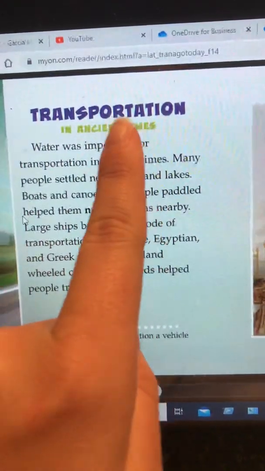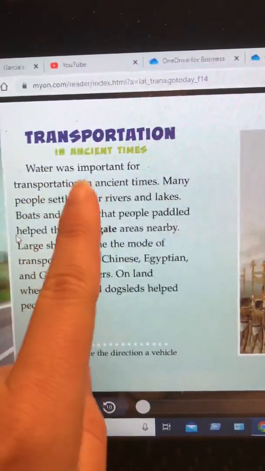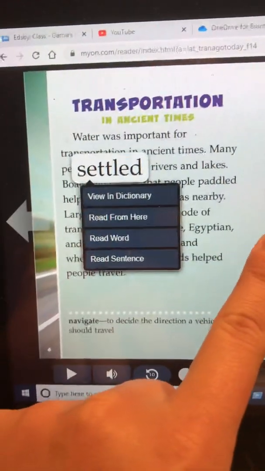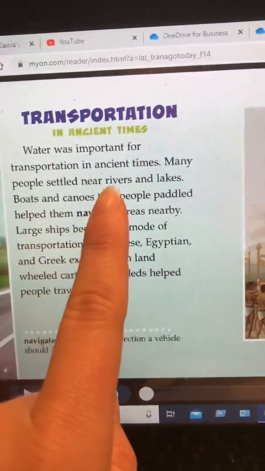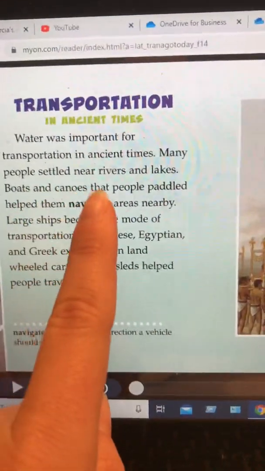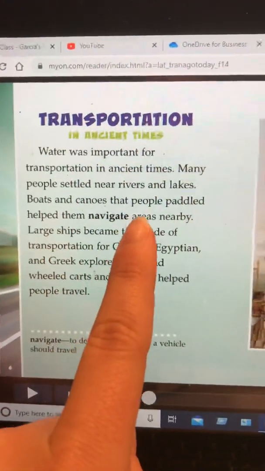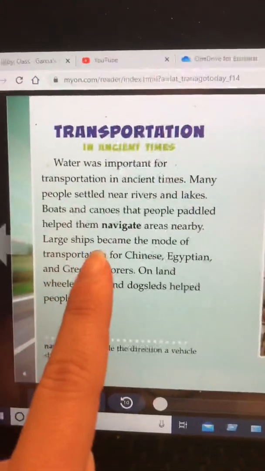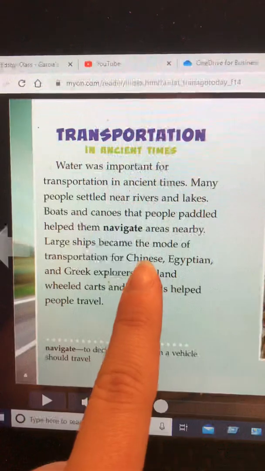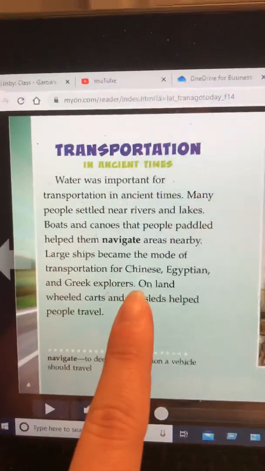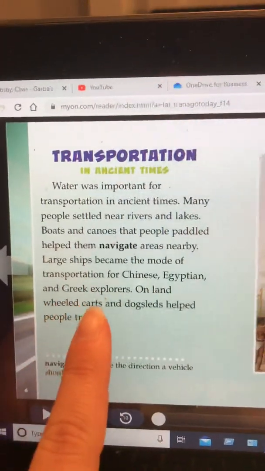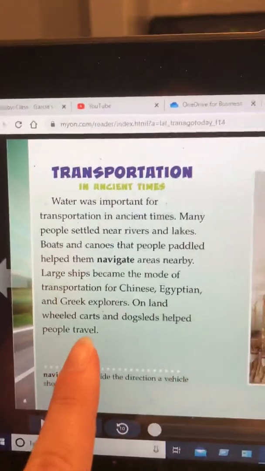Transportation in ancient times. Water was important for transportation in ancient times. Many people settled near rivers and lakes. Boats and canoes that people paddled helped them navigate areas nearby. Large ships became the mode of transportation for Chinese, Egyptian, and Greek explorers. On land, wheeled carts and dog sleds helped people travel.